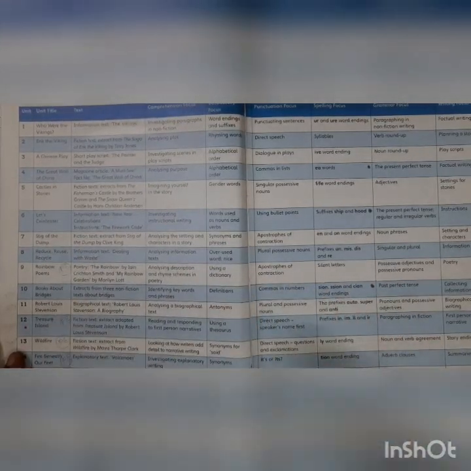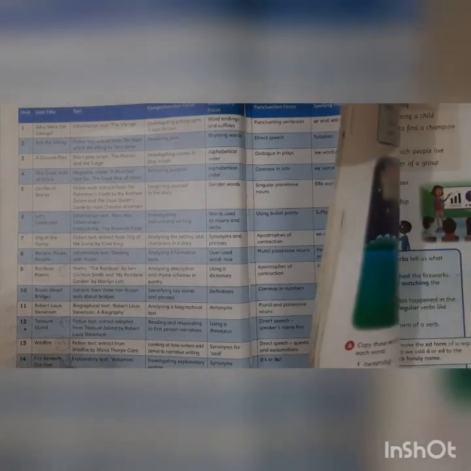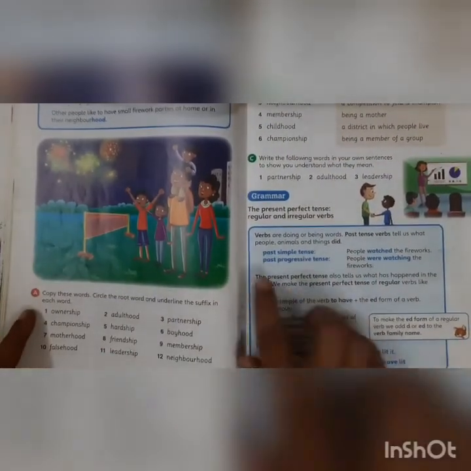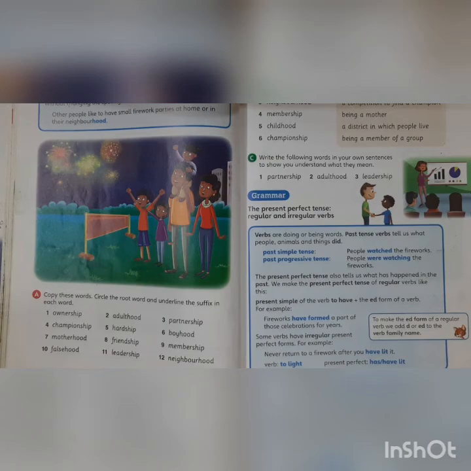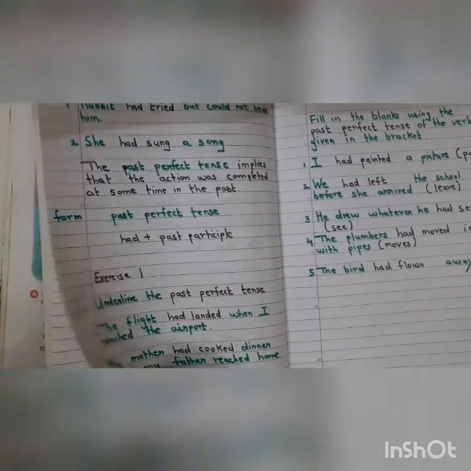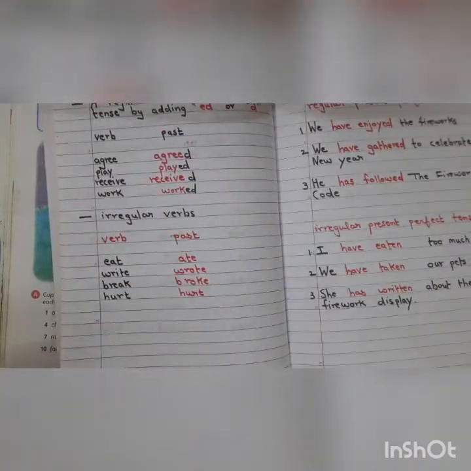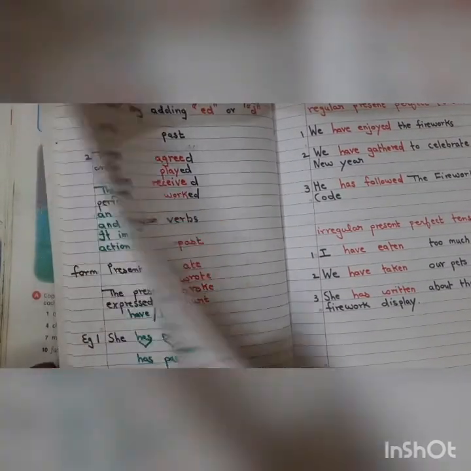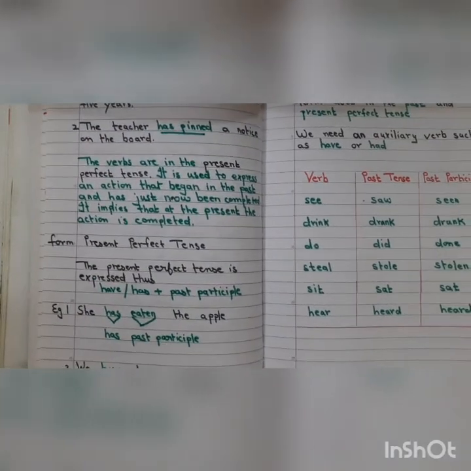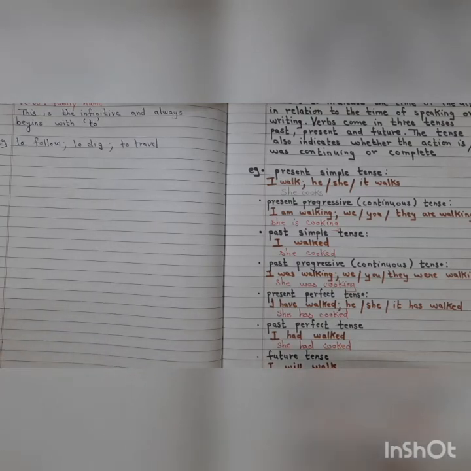Then you have unit 10 also. Everything is there in the information box. See, it's very clearly explained. And then go through all these notes which I had given you in the first term. We have done enough. So this would be your homework. Then I'll give you extra sentences on this roundup. So then you are clear with the tense.